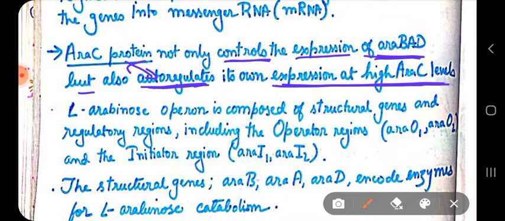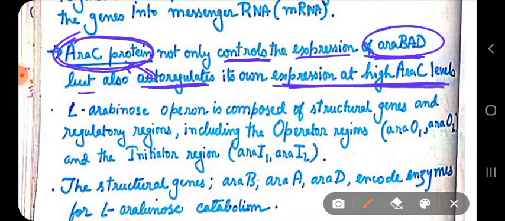So ARA-C plays an important role. It auto-regulates itself. Secondly, it also controls the ARA-BAD genes, by activating and by repressing. So it performs many functions.